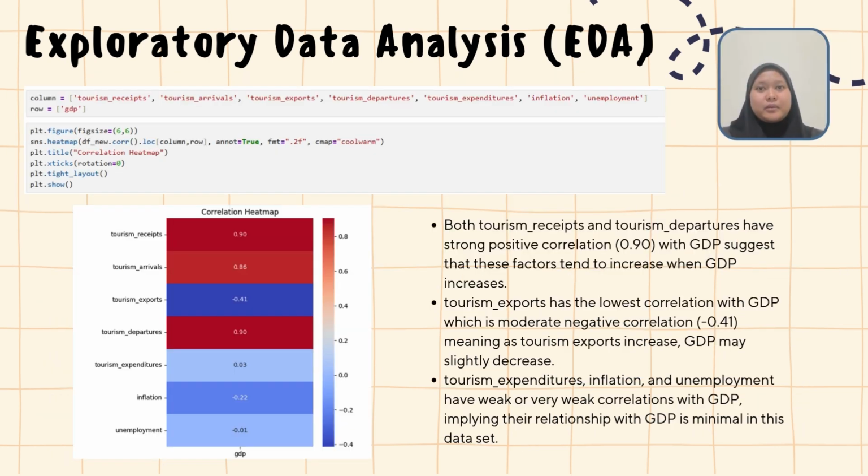For our correlation heat map between the other variables and GDP, both tourism receipts and tourism departures have a strong positive correlation of 0.9 with GDP, which suggests that these factors tend to increase when GDP increases. Tourism export has the lowest correlation with GDP, a moderate negative correlation of negative 0.41, meaning as tourism export increases, GDP may slightly decrease. Tourism expenditure, inflation and unemployment have weak or very weak correlation with GDP, implying the relationship with GDP is minimal in this dataset.